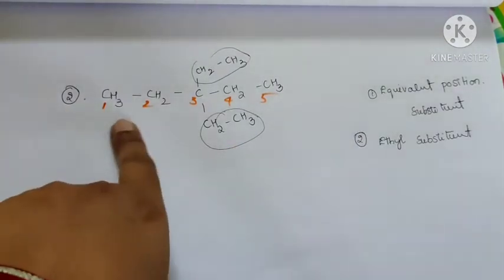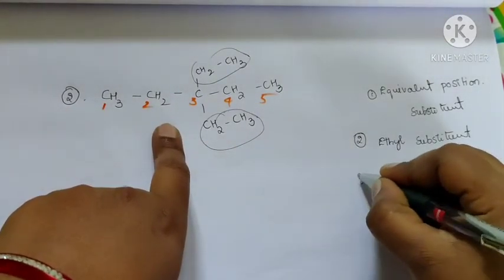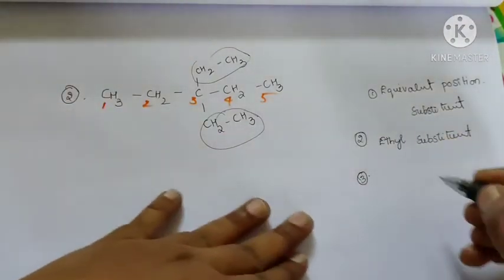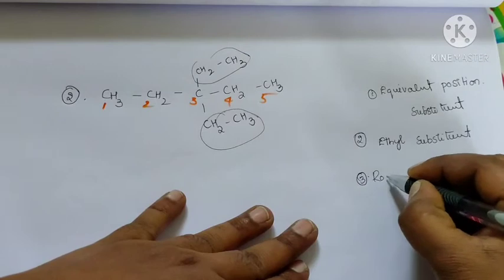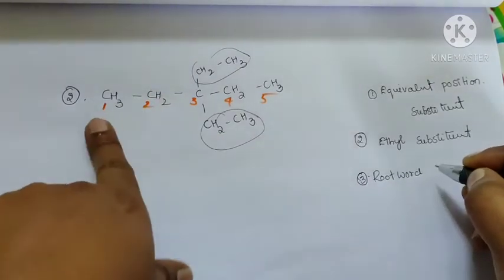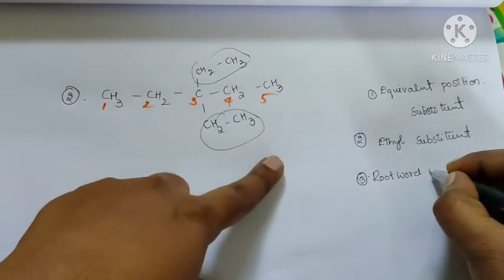The root word is pent, because 5 carbon atoms are in the skeleton.